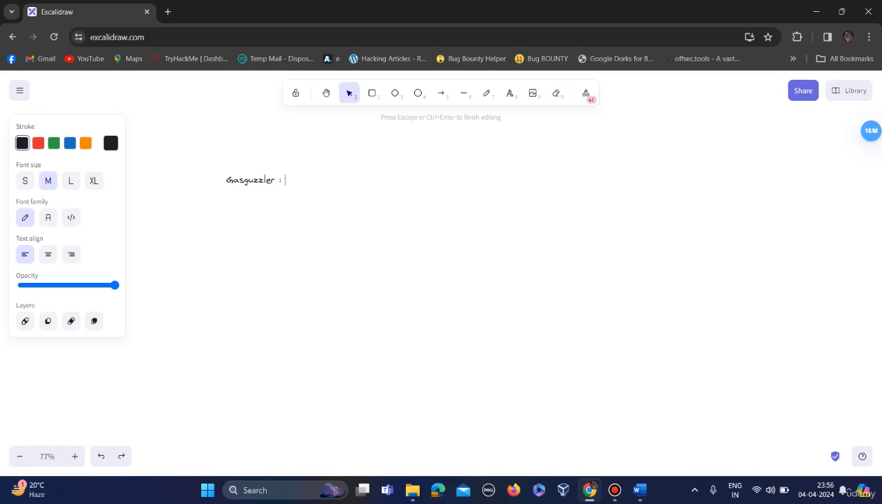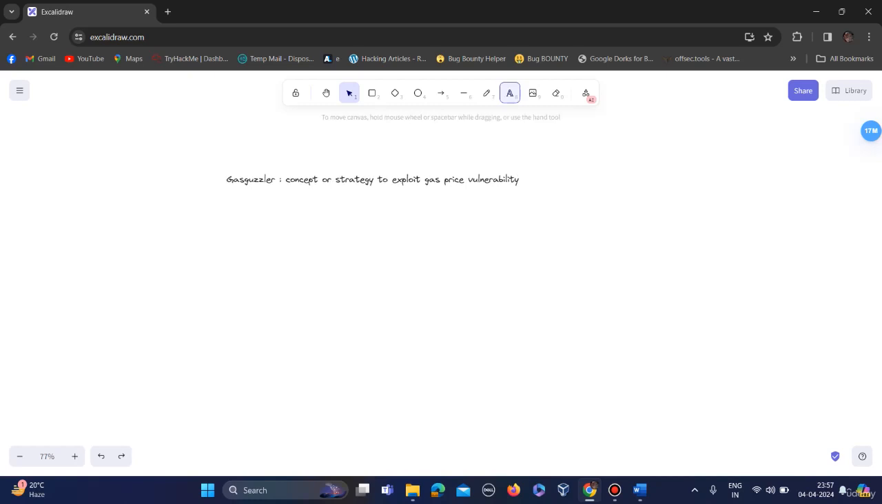So what's a gas guzzler? It's a software or a script, or rather you can say it's a concept or strategy to exploit which vulnerability? Gas price vulnerability. So what are these vulnerabilities we are talking about? The first one is the front running attack.